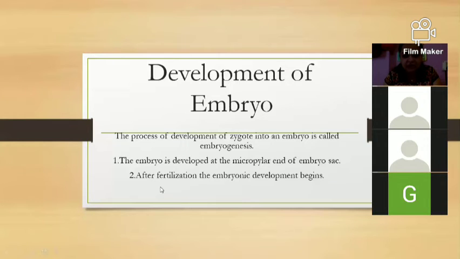After the fertilization, the embryonic development begins. So here, the development of the embryo starts after the endosperm development.